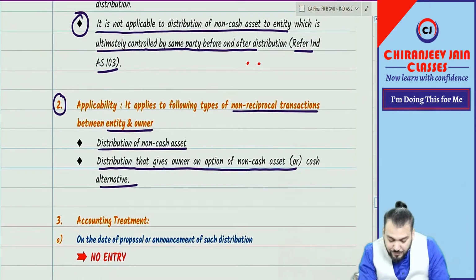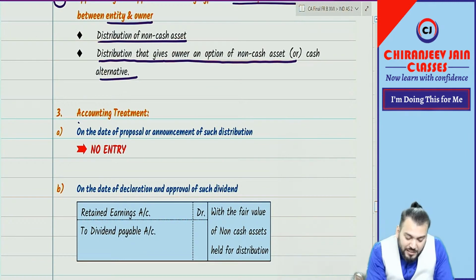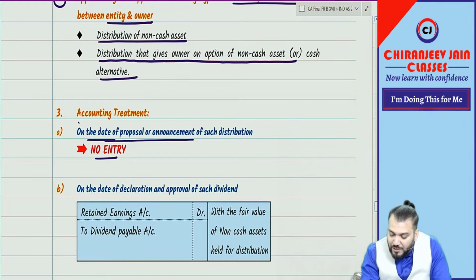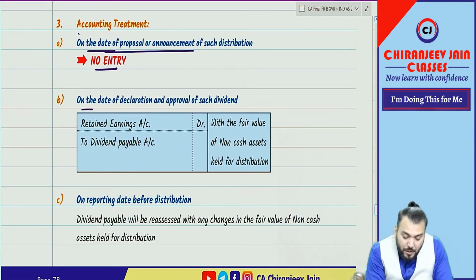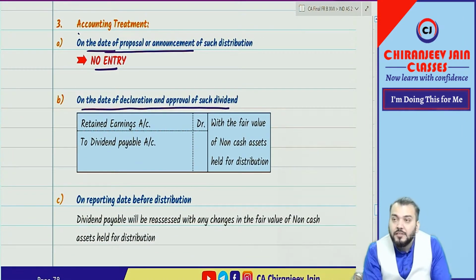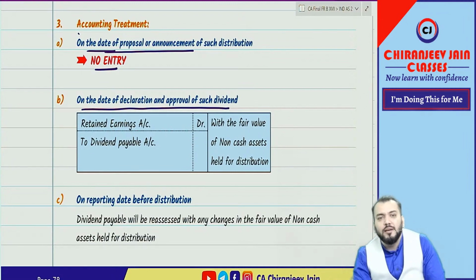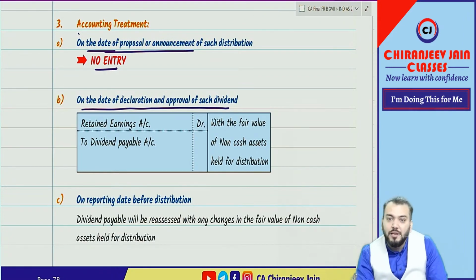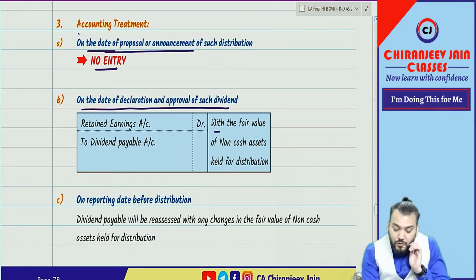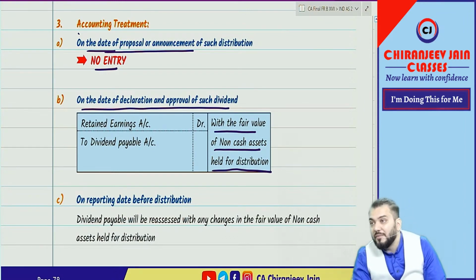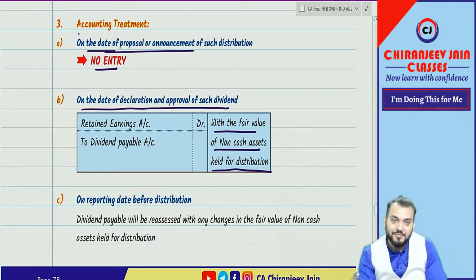Accounting treatment. On the date of proposal or announcement, no entry. I hope you have understood this point. On the date of declaration and approval of such dividend, the journal entry is very simple. Retained earnings account debit to dividend payable, or you can say dividend distribution account. Dividend payable means a liability will be created, but the amount of the liability will be equal to the fair value of non-cash asset held for distribution. Got it?